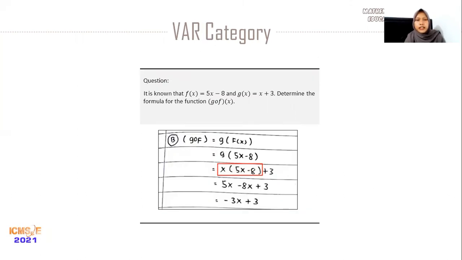Next is the VAR category. The question is, it is known that f(x) equals 5x minus 8 and g(x) equals x plus 3. Determine the formula for the function g composition f of x. It can be seen that students ignore the role of variables as varying quantities.